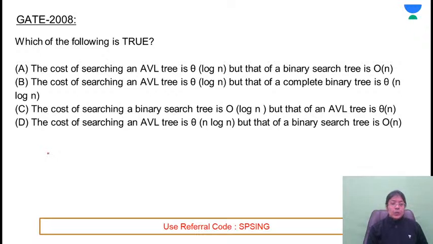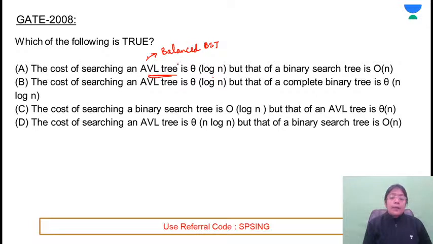A. Okay. They're saying that which of the following is true? The cost of searching an AVL tree is theta of log n, average time complexity, worst case time complexity. AVL tree is nothing but a balanced binary search tree.